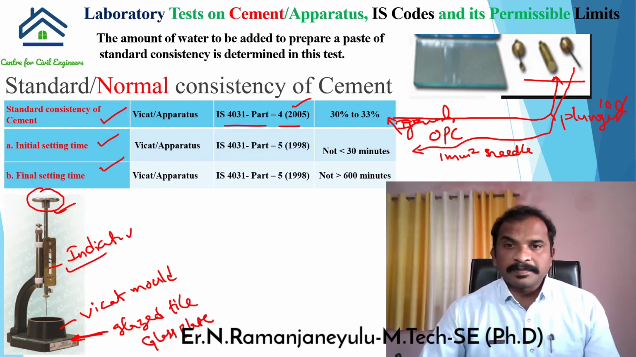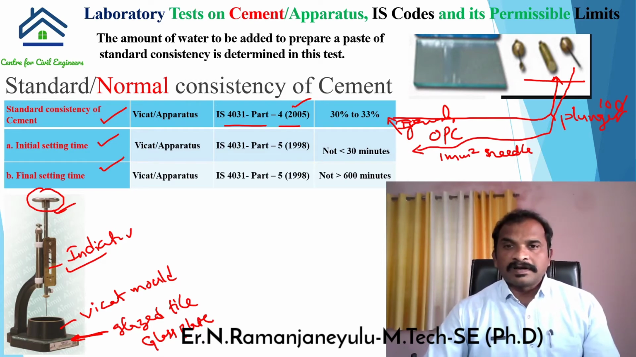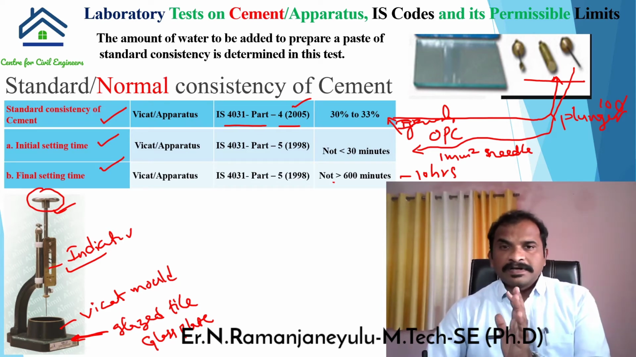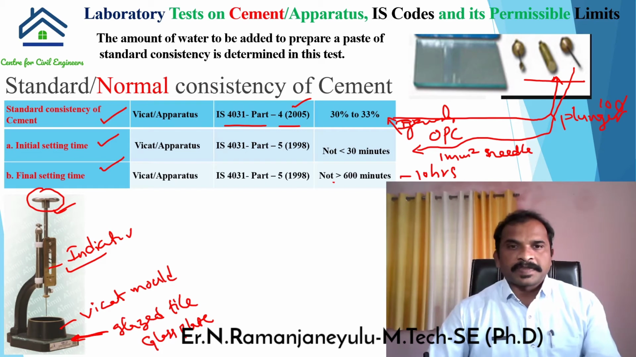The initial setting time value is not less than 30 minutes. This is the limit value. And coming to the final setting time of cement, it is not greater than 600 minutes, that is 10 hours. And coming to the code, all codes are IS 4031, just the parts are different. Both are called setting time, we can call it setting time of cement.